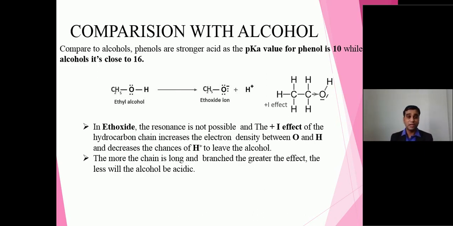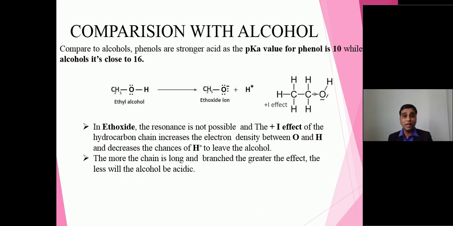We can surely say that looking at the structure of ethoxide ion, it is not involved in any kind of resonance first of all. Second, the most important part is the ethyl group is there. We all know very well alkyl groups are mild electron donating groups. So here when we want to stabilize this negative charge, we must withdraw the electrons. But alkyl groups are electron releasing groups. So rather than stabilization of negative charge, it increases the intensity of negative charge on the oxygen. So what will happen? The molecule is not stabilized.